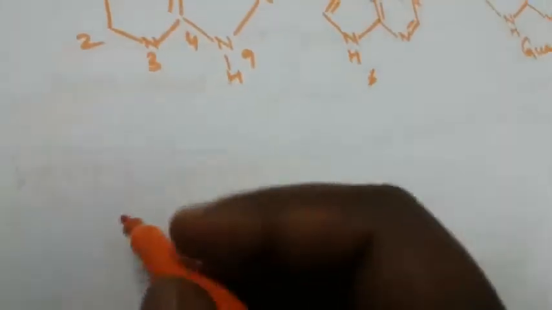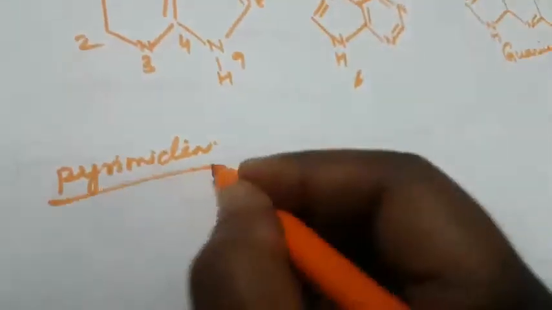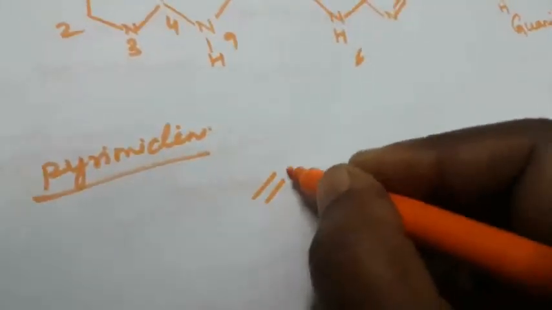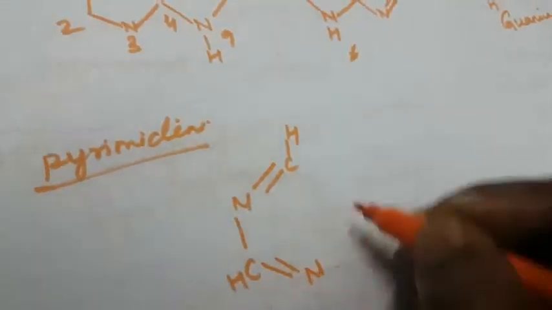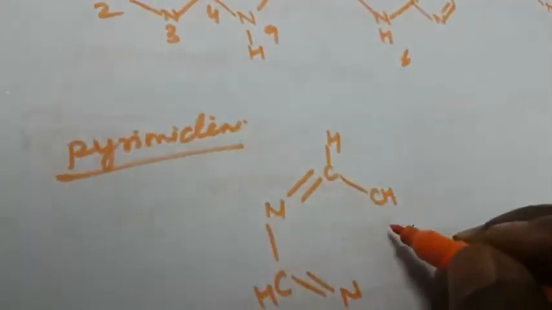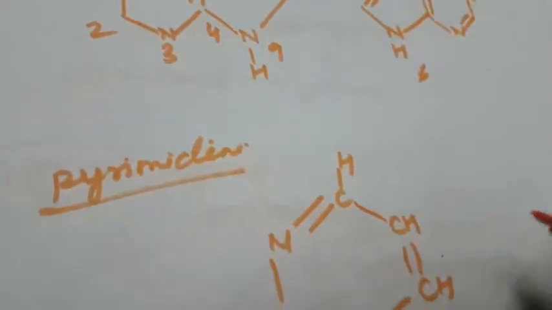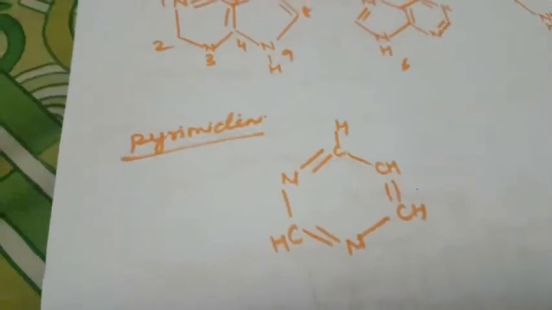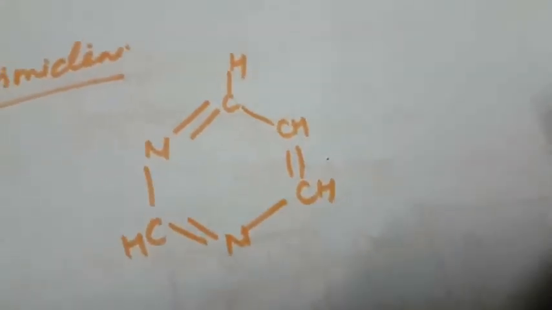The same thing, what is pyrimidine? What is the structure of pyrimidine? CH, N, CH, N, CH double bond CH. This is the structure of pyrimidine. It is linked with thymine, T. How to write the pentose sugar? On hydrolysis, they form the pentose sugar. There are two types of pentoses: D-ribose and deoxy-D-ribose.